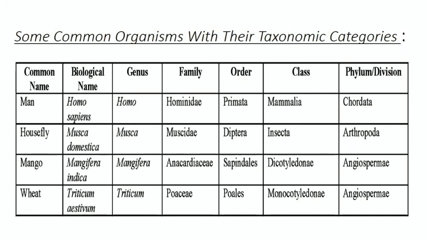So, based on the information of our previous slide, there are some examples of common organisms with their taxonomic categories for you. Let's have a quick overview of our first example, and according to that you will get the idea of the rest three examples. Our first example is human being, common name man, biological name Homo sapiens, genus Homo, family Hominidae, order Primata, class Mammalia, phylum or division Chordata. Likewise, we have examples for housefly, mango, wheat.